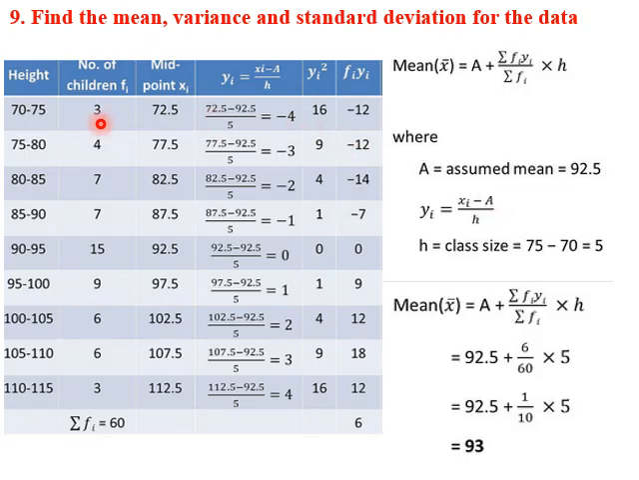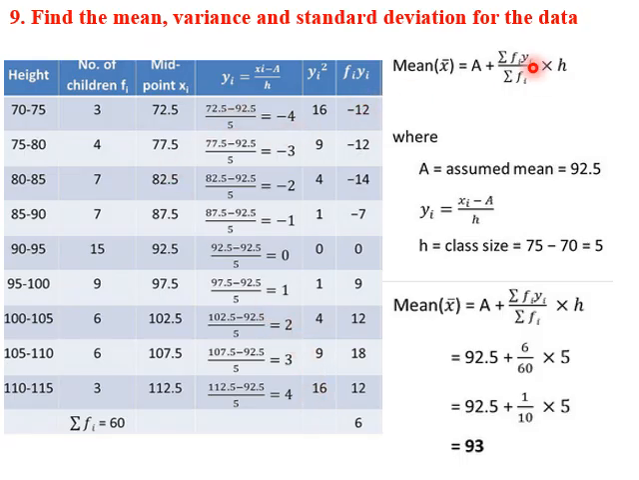So 72.5, that is xi. These are the midpoint values of the class interval. So (70 plus 75) by 2 is 72.5. (75 plus 80) by 2 is 77.5, and so on. Xis are the midpoints of the class intervals. So this is yi equal to (xi minus a) by h. So (72.5 minus 92.5) by 5 equal to minus 4. (77.5 minus 92.5) by 5 equal to minus 3, and so on.